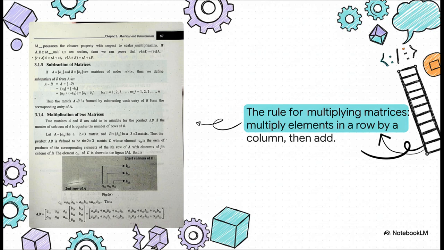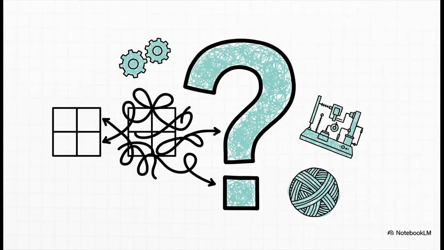Now, matrices have their own, let's call it special way of doing things, especially multiplication. It's kind of like this little dance where you pair up the rows of the first matrix with the columns of the second one. It might seem a little strange at first, but this very specific process has a very specific and very powerful purpose. And I know what you're probably thinking right now. Why? Seriously, why on earth would anyone invent such a complicated way to multiply a couple of grids of numbers? What is the point of all this structure?